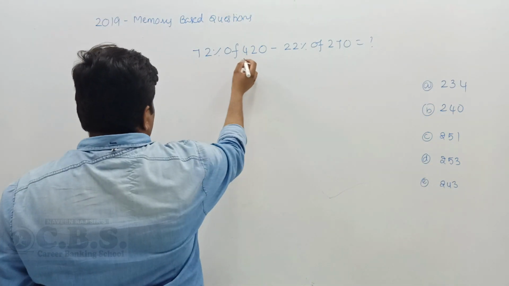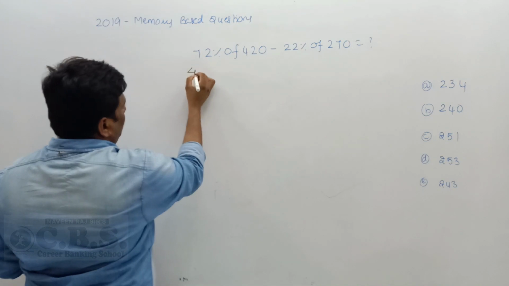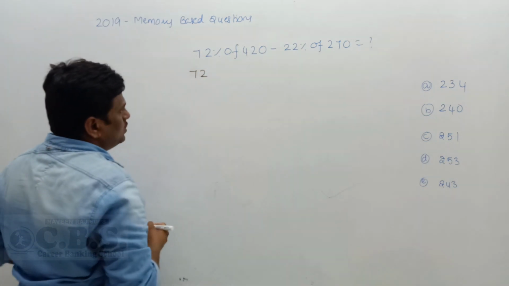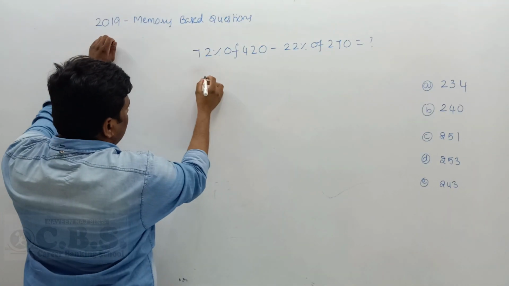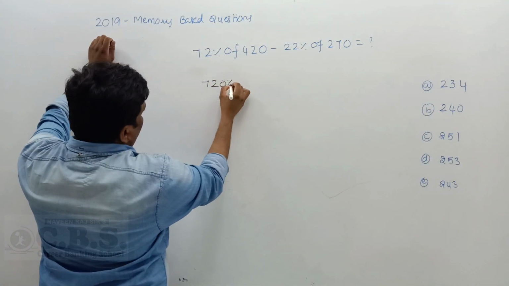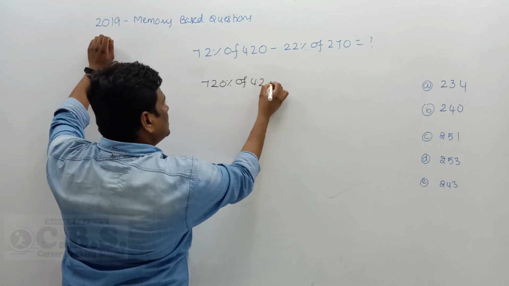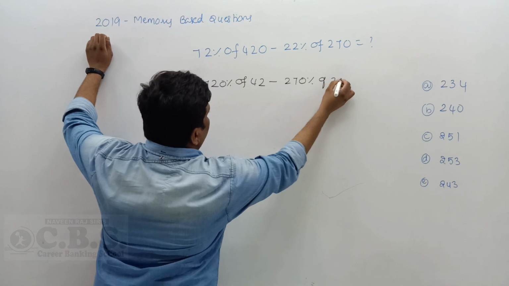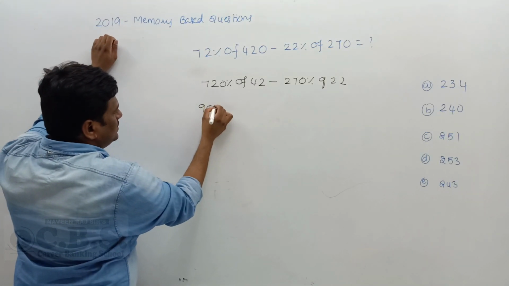720 x percent of y is equal to y percent of x. I just split it like this: 72% of 420, yes, that is right, and 22% of 270. So I take 90% as common.